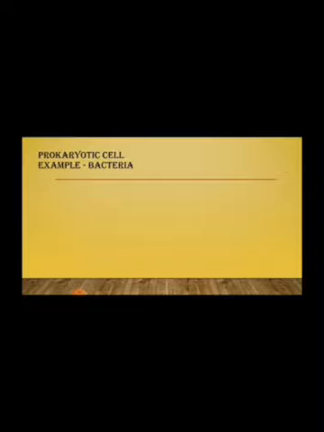Prokaryotic cell, and the example we are considering here is bacteria. The first point is that the prokaryotic cell type is called prokaryotes. Now what do you mean by prokaryotes? Pro means primitive, karyot means nucleus. So the cells which contain a primitive type of nucleus are called prokaryotes. Next, prokaryotic cell lacks membrane-bound organelles. Each and every living cell contains different types of organelles, and in the case of prokaryotic cell, these organelles are dispersed in the cytoplasm. They are not bound to any kind of membrane.